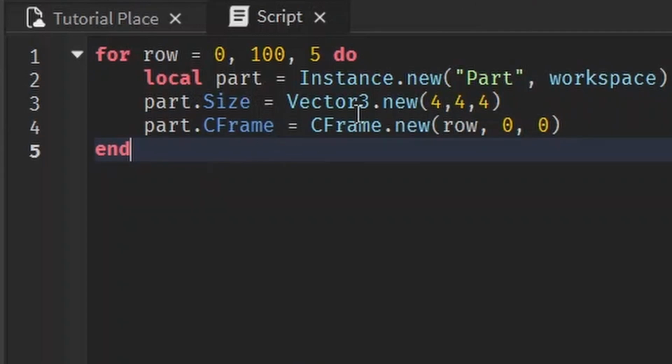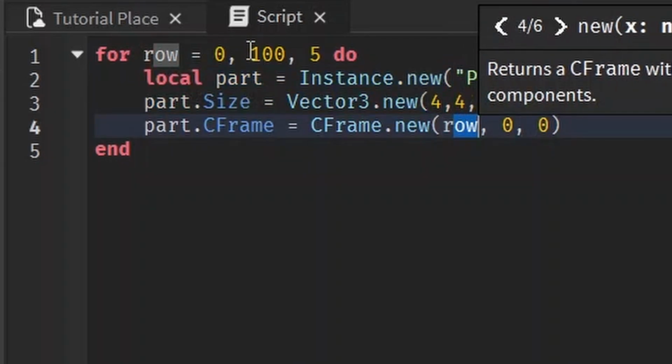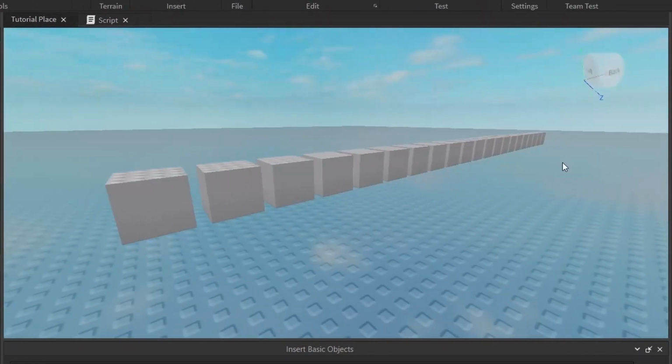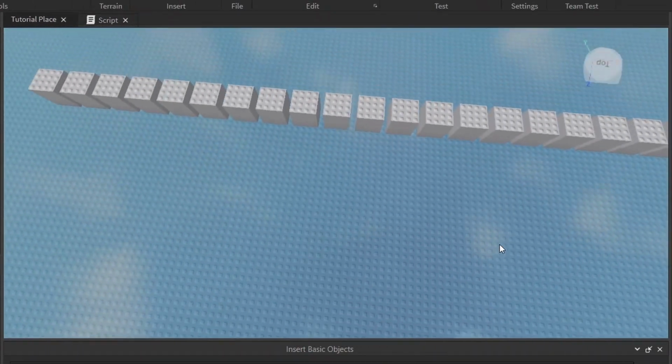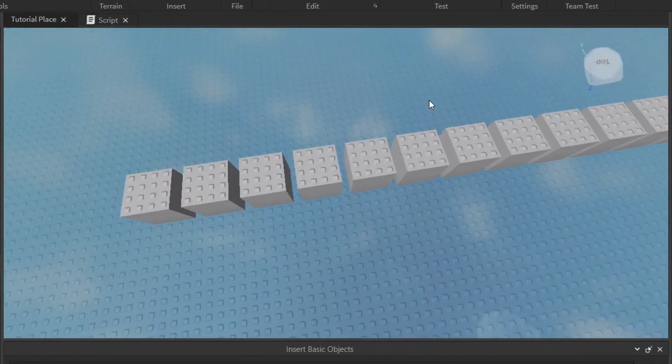So what's going to happen here? The first one is going to be put at 0, 0, 0, and it's going to loop around, make another part again. That second part is going to be put at 5, 0, 0 because it incremented, and then the next one will be put at 10, 0, 0, and they'll be put all in line. You see how they're all lined up in a row? So row equals 0, then 5, then 10, 15, 20, and it goes up to 100.